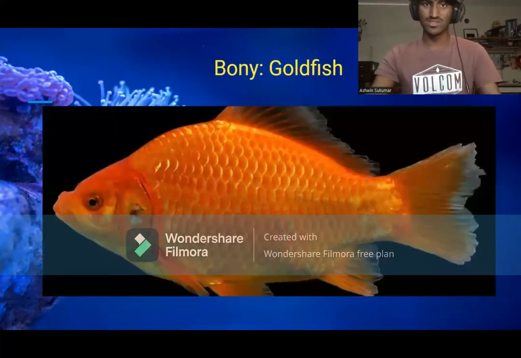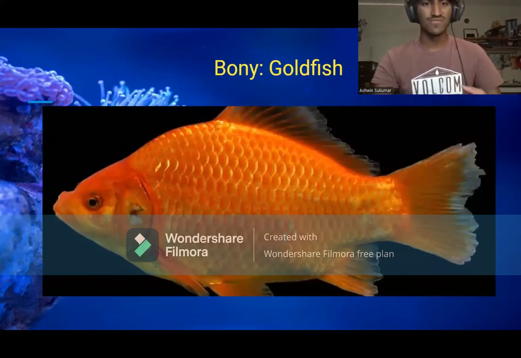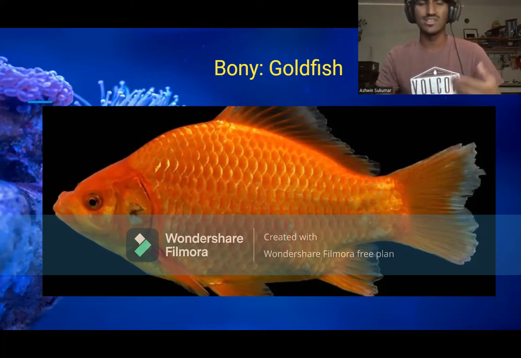Bony fish, better known as goldfish to some people, are just any classification of fish that have scales on them. The term bony isn't related to their structural integrity. It's more about what's donned on them, their armor in a sense. Bony fish have small scales on their body that provide protection from environmental hazards as well as parasites and other similar physical instances that may cause damage to them.